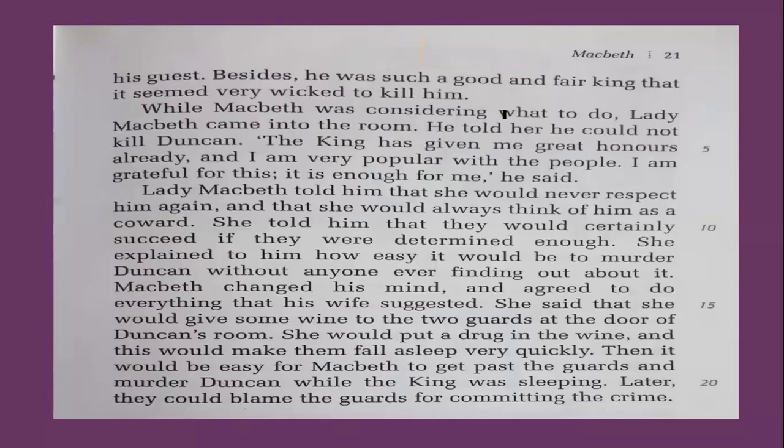While Macbeth was considering what to do, Lady Macbeth came into the room. Now, this is where Lady Macbeth comes into action, and Macbeth is just disturbed. He is thinking, I can't do this. And actually, if it was in his hands, if he had to take the decision, then probably Macbeth would not have killed King Duncan because, by his nature, by his deep insight, he was not a bad man.